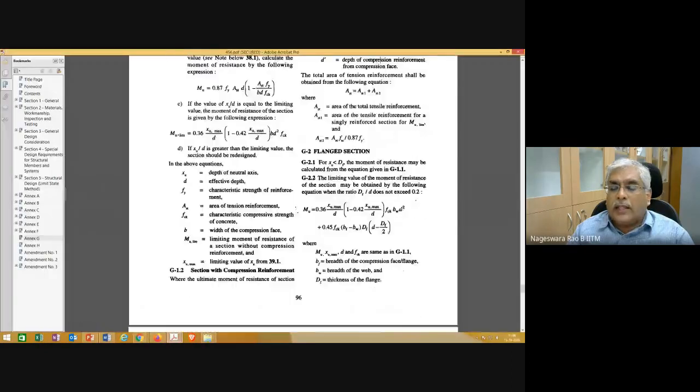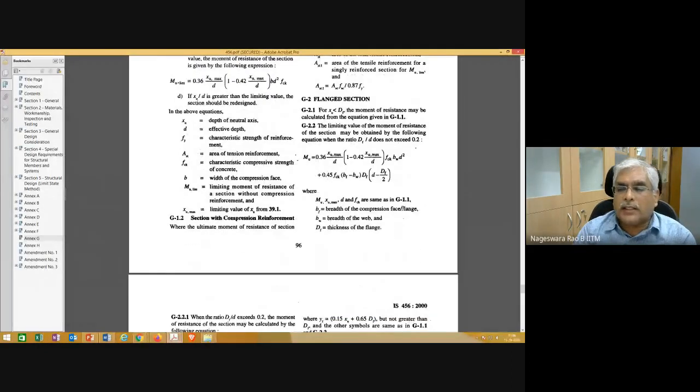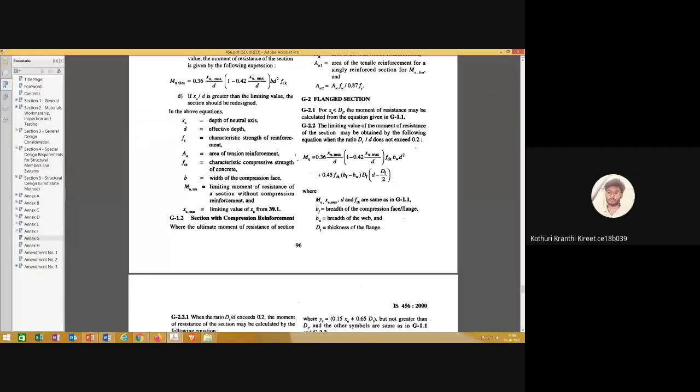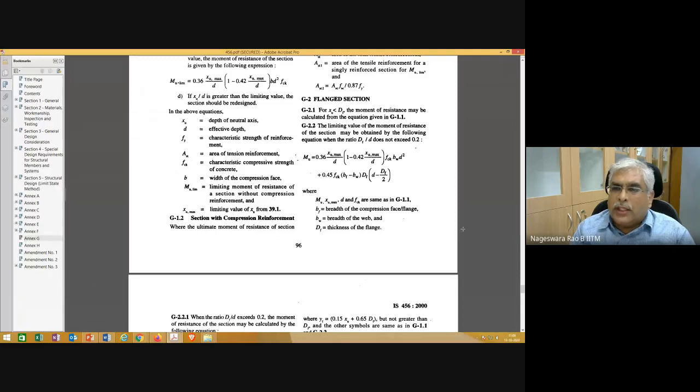We are looking at flanged sections, okay? And in flanged sections, you need to keep a watch on the ratio of the depth of the flange, capital DF, to the effective depth. If that ratio is less than 0.2, then here it's clearly given here. The idea of checking that is similar to the doubly reinforced section where we checked D prime divided by D.